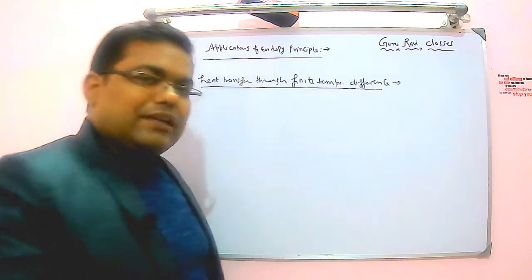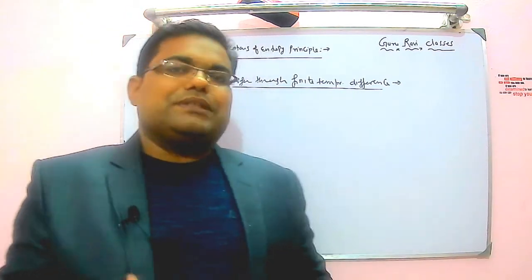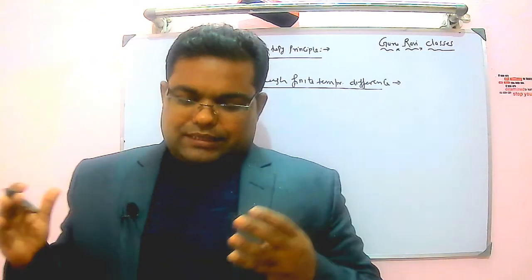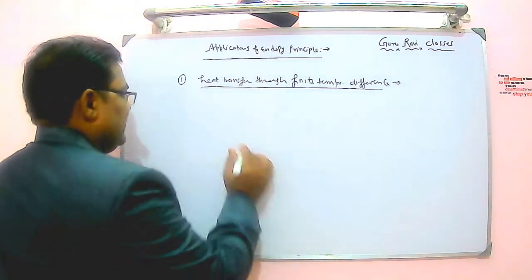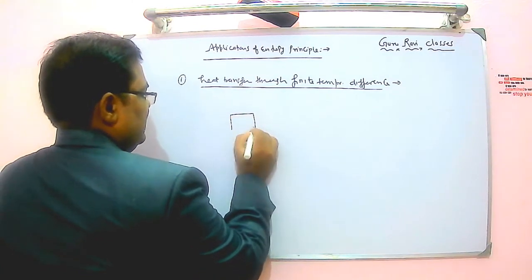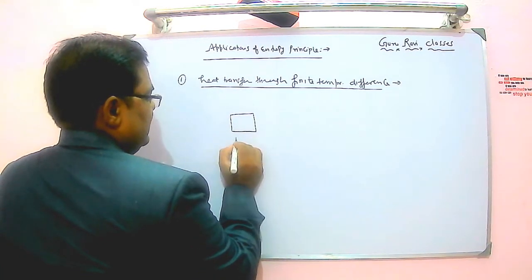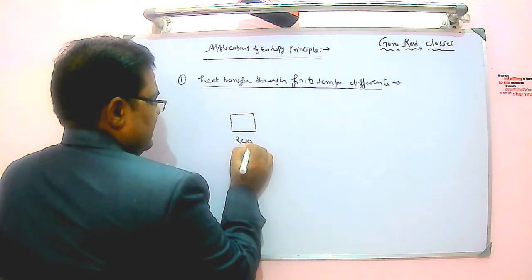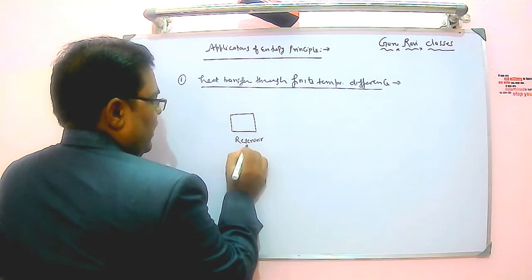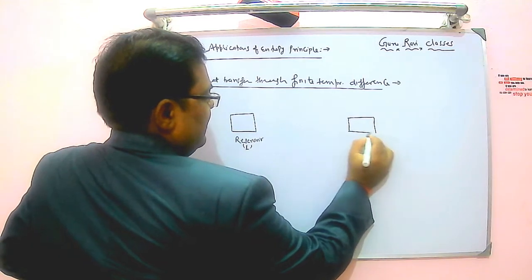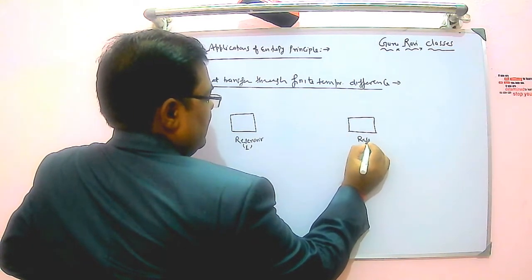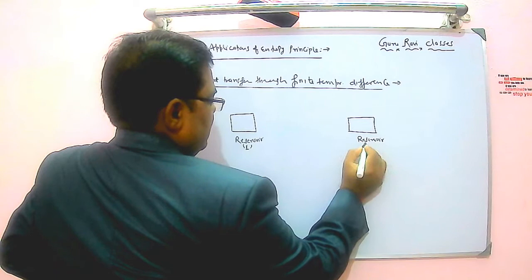As I said, we are considering two bodies of constant heat capacity, at temperatures T1 and T2, provided that T1 is greater than T2. This is the first body, or reservoir 1, and this is the second body, reservoir 2.